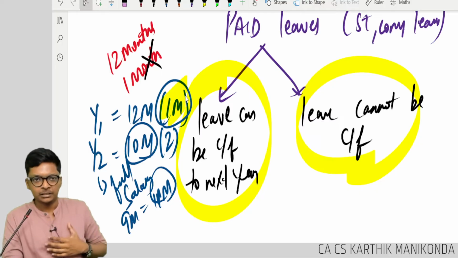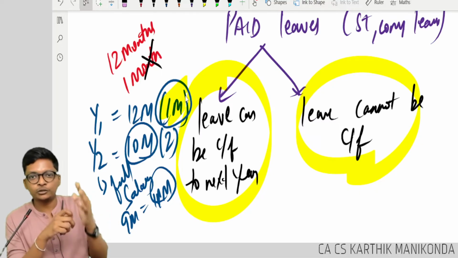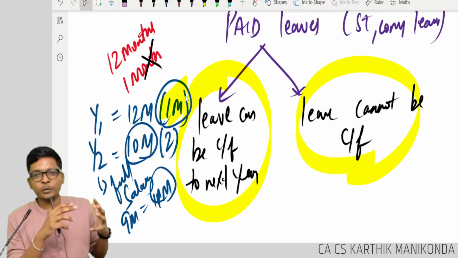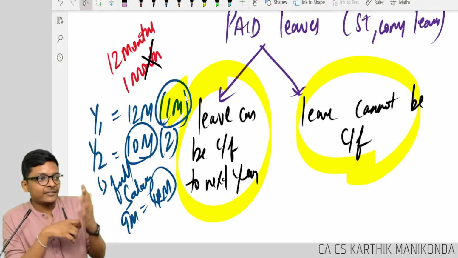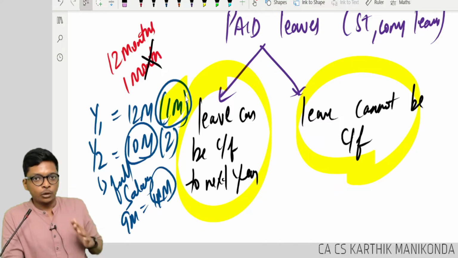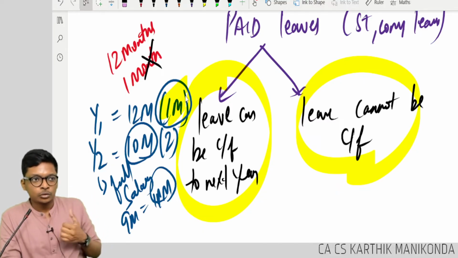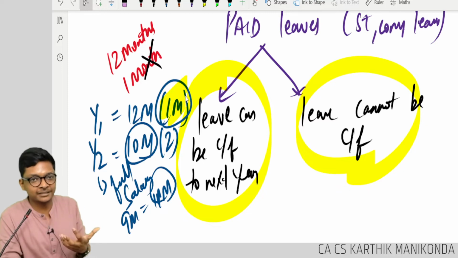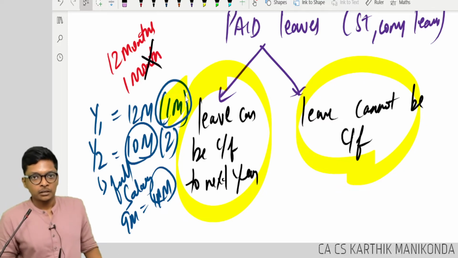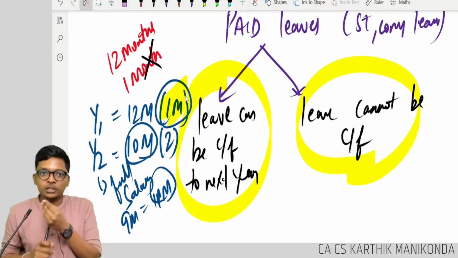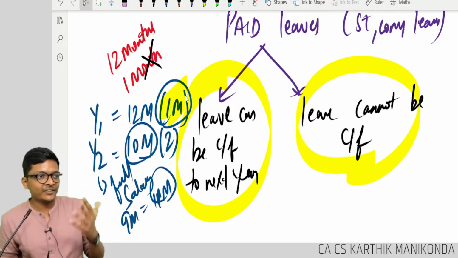Are you following, guys? I bought a sweet box for all of you. 1 sweet each, 1 chocolate. Everybody said, no sir, we are dieting. We want to be healthy. You don't want, you're not taking any sweet. Okay. Now you are not taking any sweet. Is it an expense for me? No. It's not an expense. Why? Because you never took it. That means I can return to the shop and get the cash. Refund I can do. Correct?